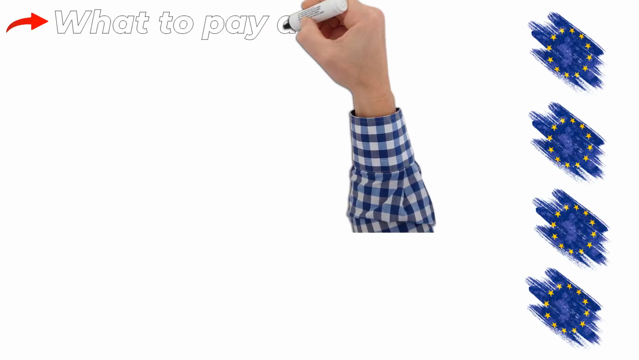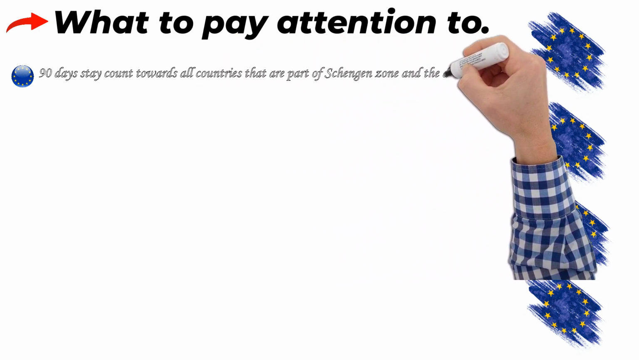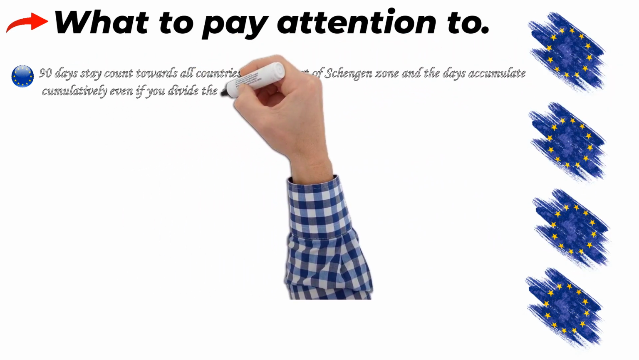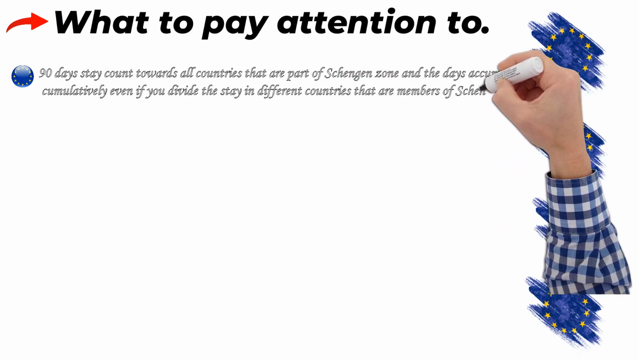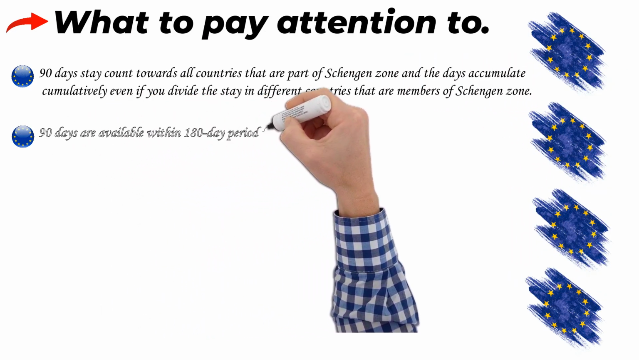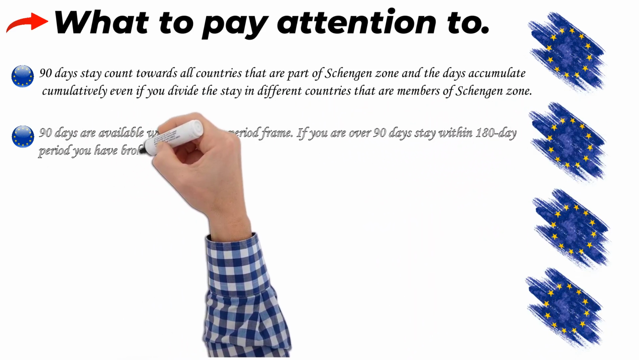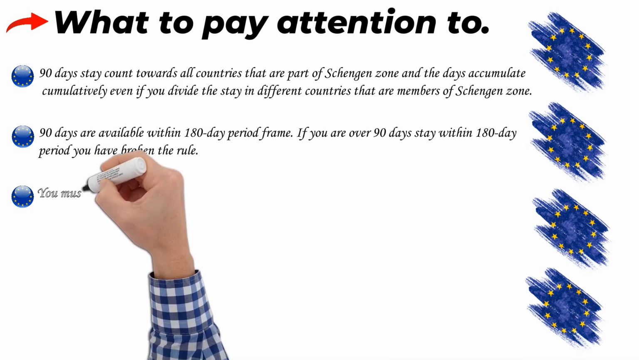What to pay attention to? The 90 days of stay count towards all countries that are part of the Schengen zone, and the days accumulate cumulatively even if you divide the stay in different countries that are members of the Schengen zone. 90 days are available within a 180-day period frame. If you are over 90 days of stay within a 180-day period, you have broken the rule.